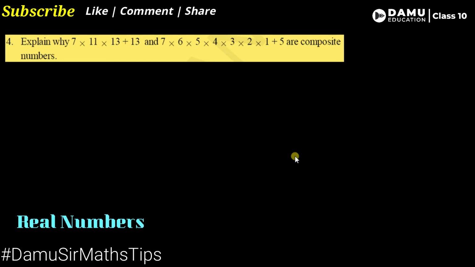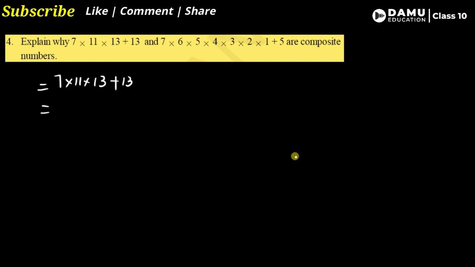So in this module, we are going to discuss our fourth question. Explain why 7 into 11 into 13 plus 13, and 7 into 6 into 5 into 4 into 3 into 2 into 1 plus 5, are composite numbers. Composite means other than prime numbers. So 7 into 11 into 13, what number do we get? That is 1001, plus 13 gives 1014.